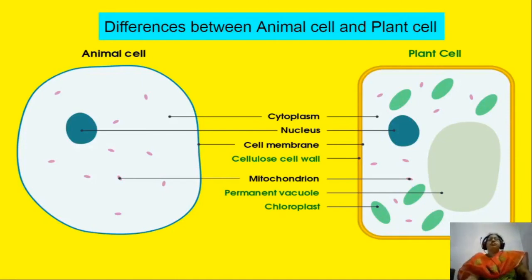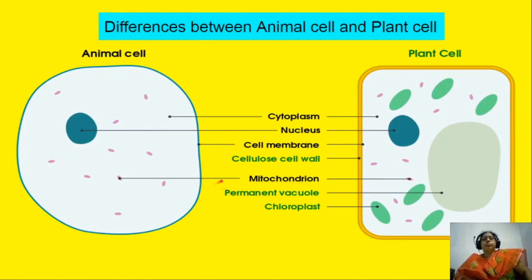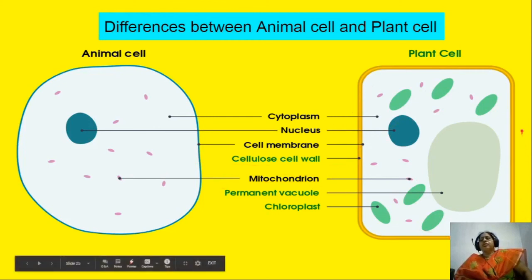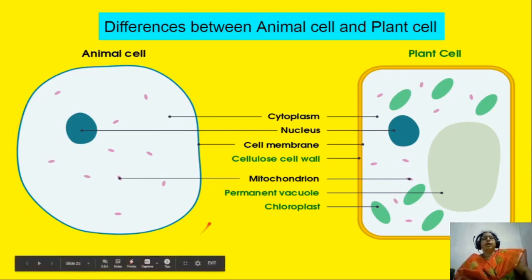So the differences between animal cell and plant cell. Here both cells are visible to see, but some differences are there. Here plant cell is having an extra outer layer that is called cell wall. This cell wall is strong and it is hard to touch, but animal cell is having only plasma membrane to outside of the cell.